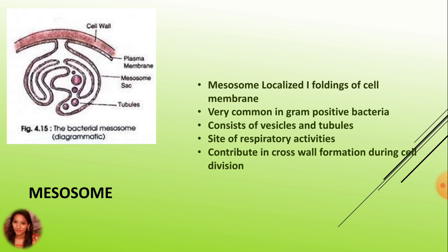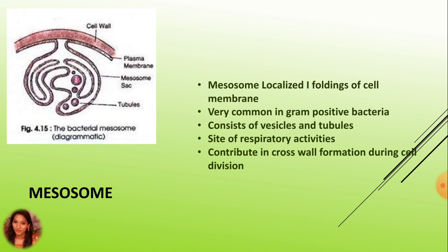As you can see, they consist of many vesicles and tubules. Mesosomes are the site of respiratory activity like mitochondria of eukaryotic cell, which we are going to study in the next presentation. Here they contribute to cross-wall formation during cell division and DNA partition between daughter cells.